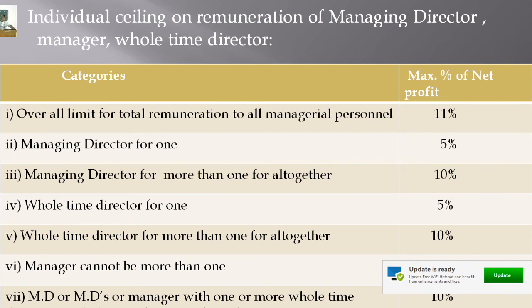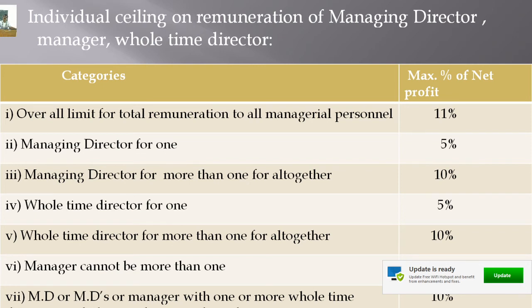Now, what is the amount of remuneration that should be payable to the managerial personnel? Individual ceiling on remuneration of managing director, manager, whole-time directors. What is the maximum amount that could be paid to the managerial personnel?